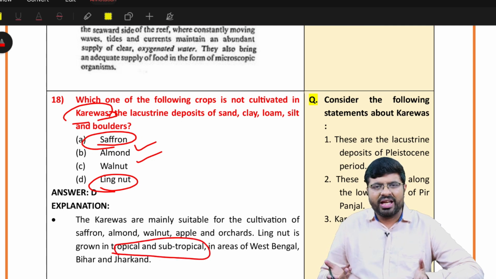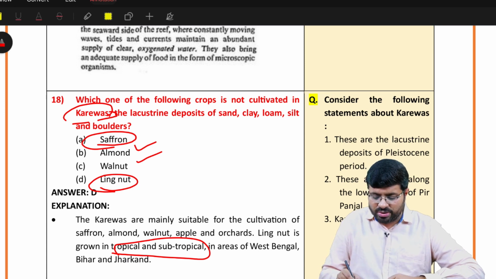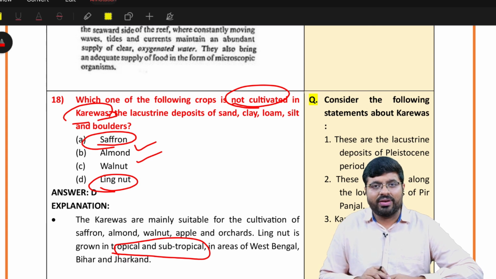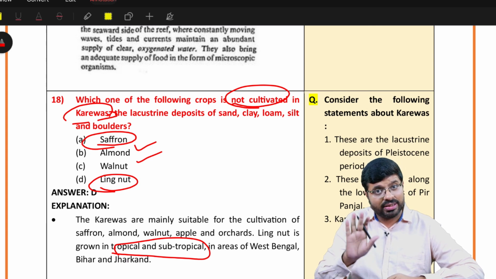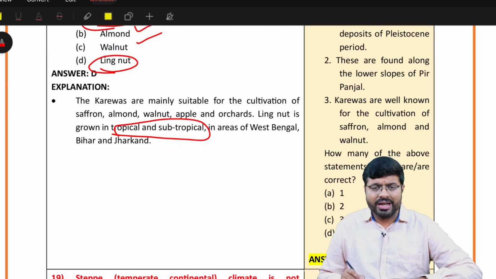So maybe any one of you will know that saffron definitely is not the answer, because the question says not cultivated. If you haven't read "not cultivated," you would go for saffron, which is a blunder. Avoid that in the exam, right? So this is about it. Maybe a difficult question.